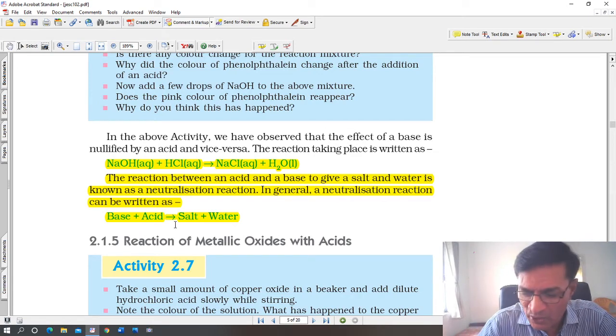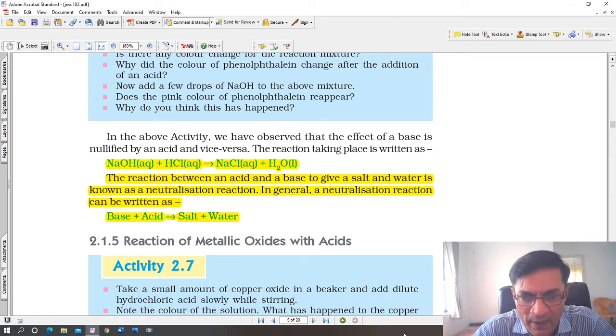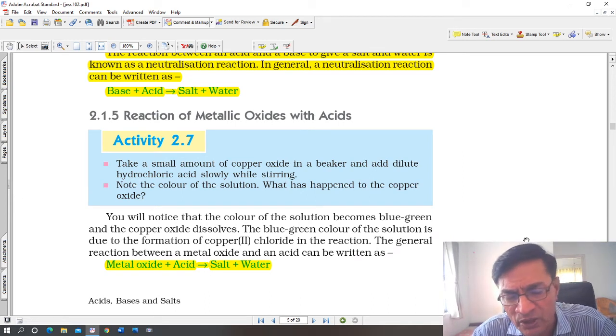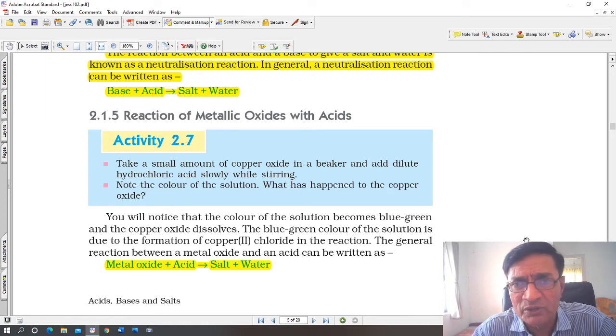Okay, now we come to the next part of the chapter, reaction of metallic oxides with acids. Alright, even if I am going slow in this chapter, doesn't matter, because this is an important chapter. I don't want to rush through it. As far as question and answers are concerned, I'll give you a PDF. All the questions will be there in that. But let's understand the whole chapter first.